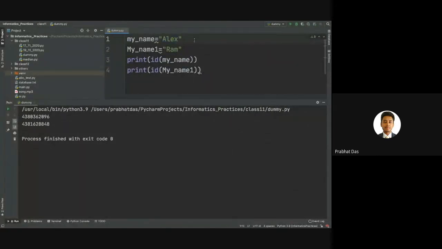Always remember that whenever we store a combination of characters under double quotes, we classify that value as a string. But for numerical values, we need not use double quotes. Please try to understand: for numerical literals, we need not use double quotes.